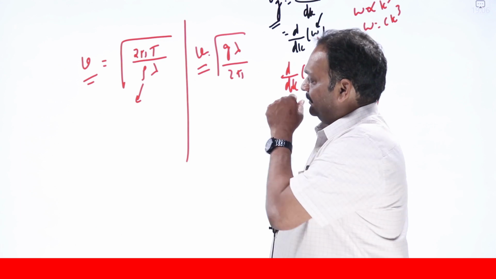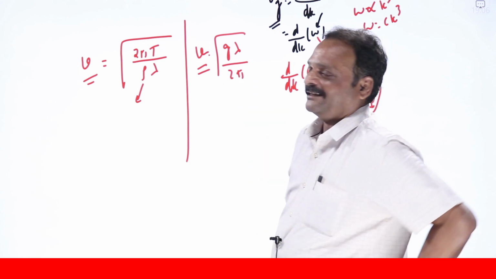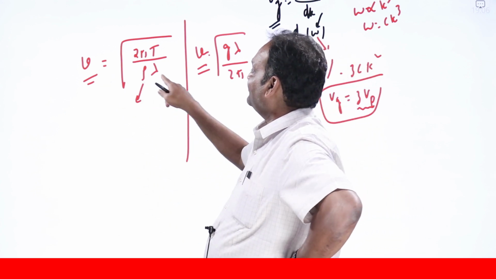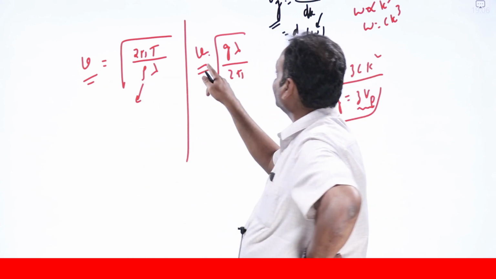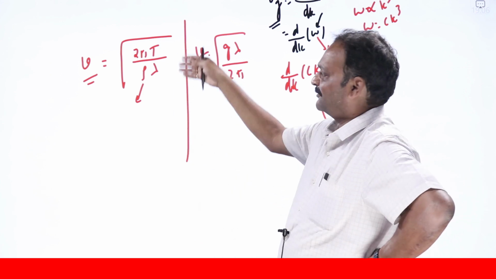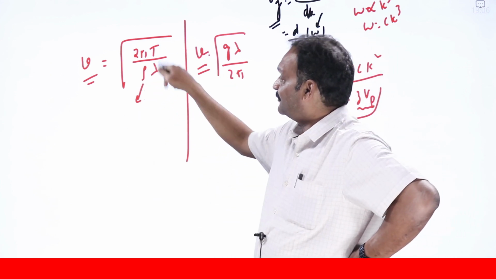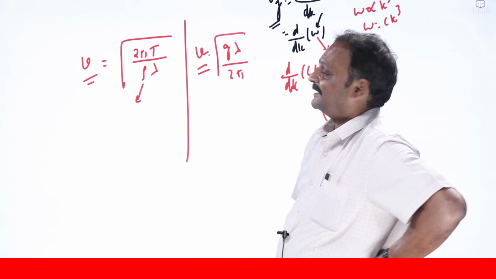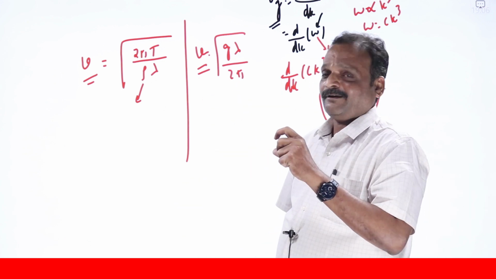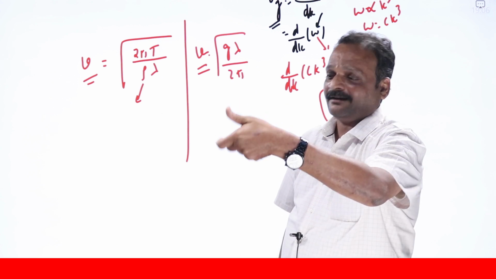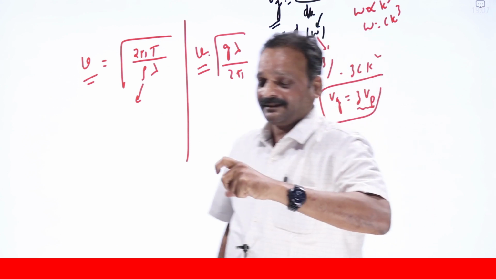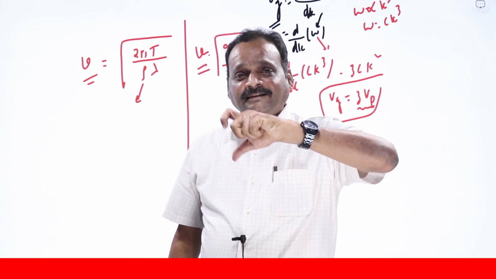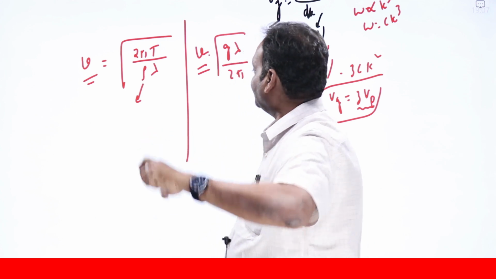Okay, now look at the velocity wavelength relation. Here velocity is inversely proportional to lambda. Here velocity is directly proportional to lambda. Of course, under square root. Okay, V is proportional to 1 by root lambda. V is proportional to root lambda. Depending on that itself, we can tell whether the group velocity will be more than phase velocity or less than phase velocity. Well, means whether those waves suffer anomalous dispersion in that medium or normal dispersion in the medium. Okay, how do I do that?